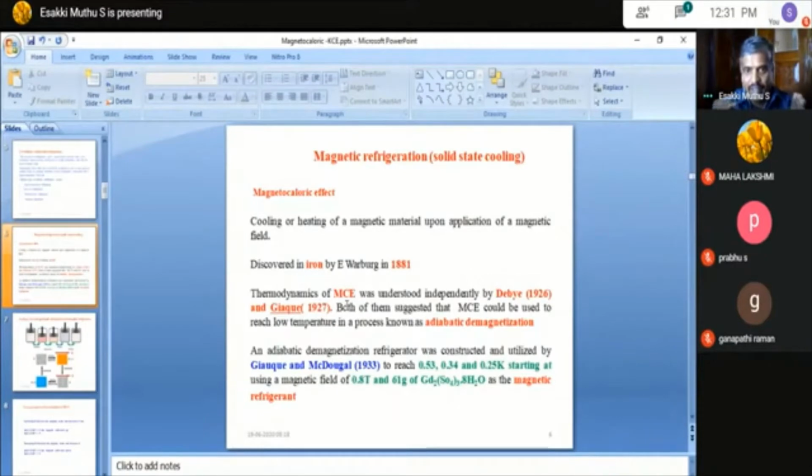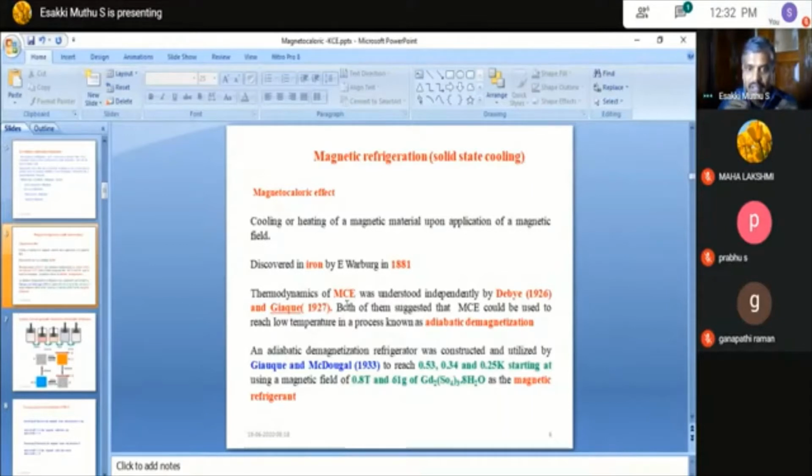The first magnetic refrigeration was discovered by Warburg in iron materials in 1881. We call this process adiabatic demagnetization, since we apply a magnetic field and then remove the magnetic field from the material.